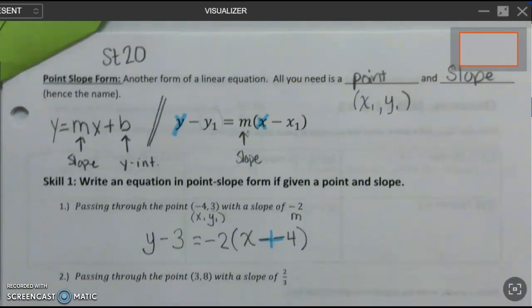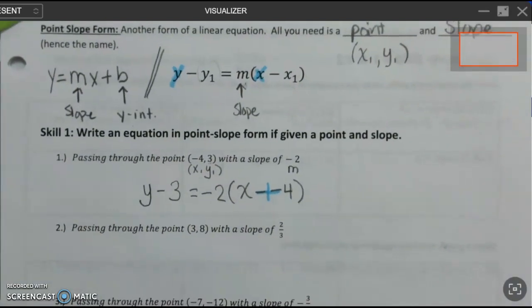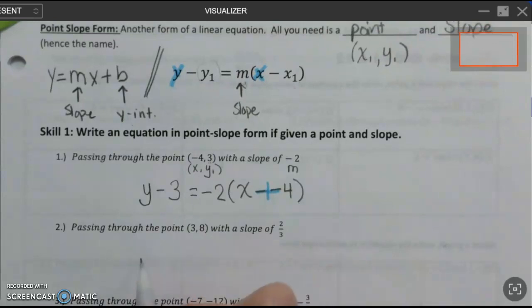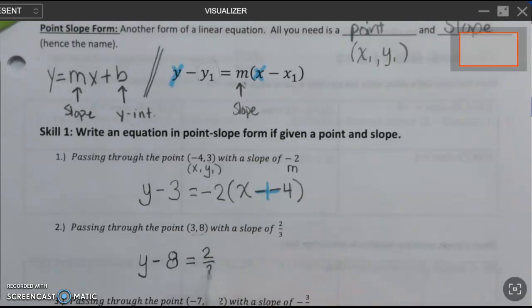Let's try that again using that form, getting comfortable with it. Always start with the letter y, minus. And then the next number is going to be the y coordinate that you see in the point that was given. The y coordinate is this number 8. Throw the slope in there. X minus, and then it's the x coordinate of the point that you were given, which is 3.